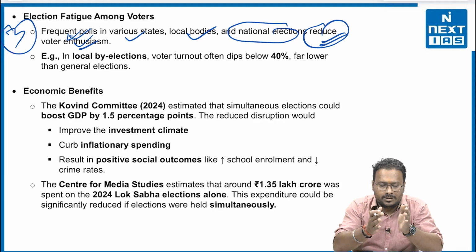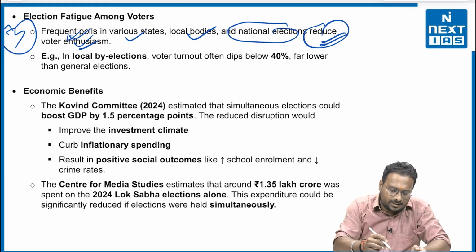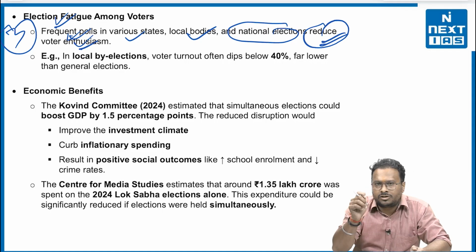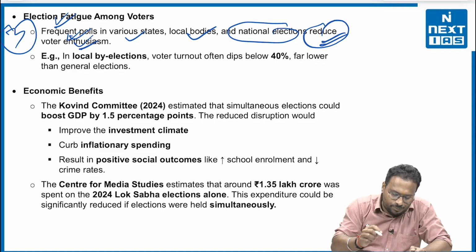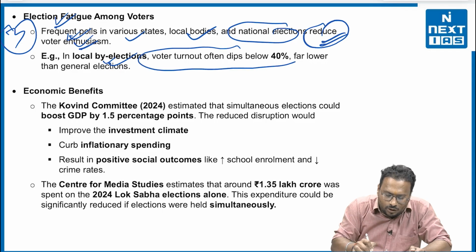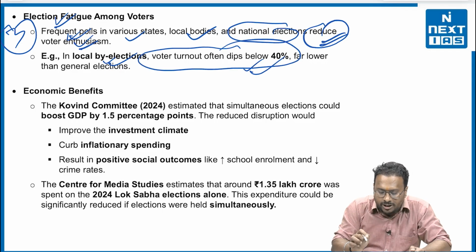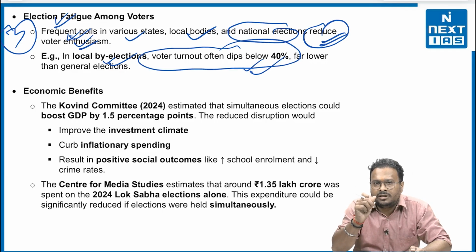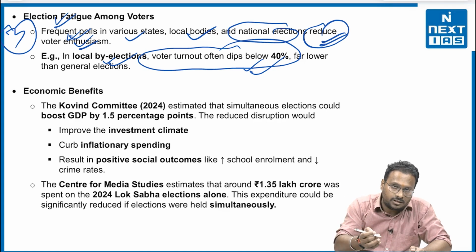That is the reason that all those things combine into one single thing and make sure that election fatigue among the voters will take place. For example, in local by-elections, the voter turnout often dips below 40%, which is far lower than the general election, which is around 65% on average for India, right? So this is a major concern.